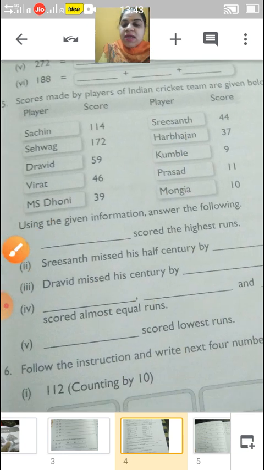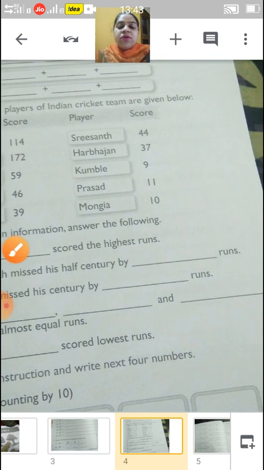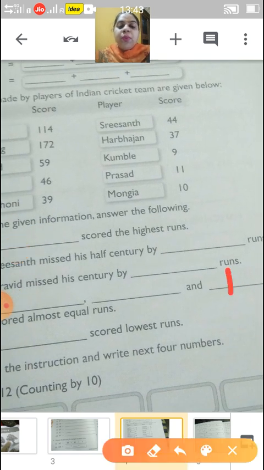Here you will write Kumble, then you will write Prasad. Okay, and in the third blank what will you write? You will write here Mongia. Okay, you will write the full names. I have written in short.